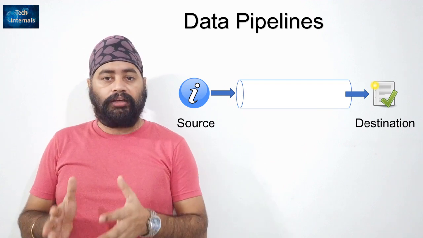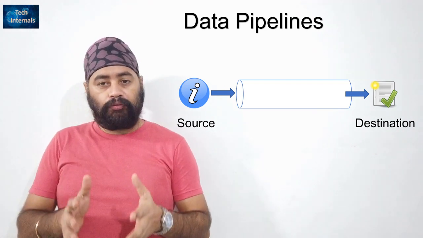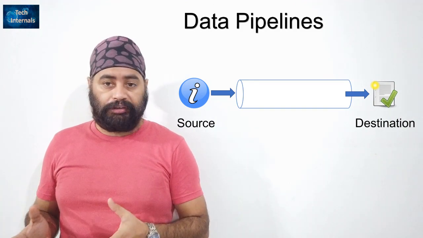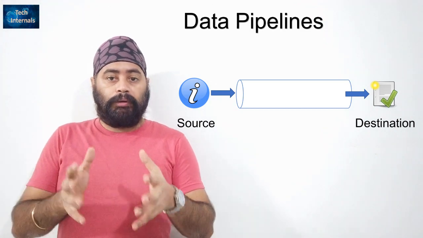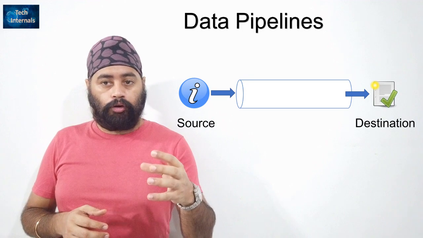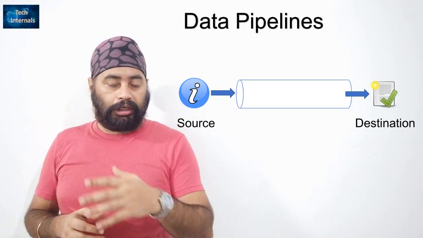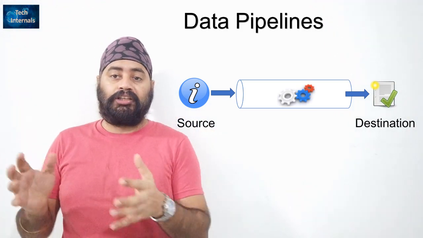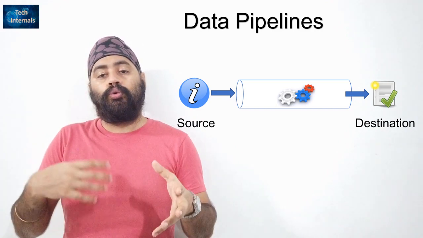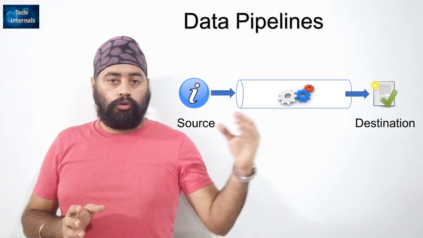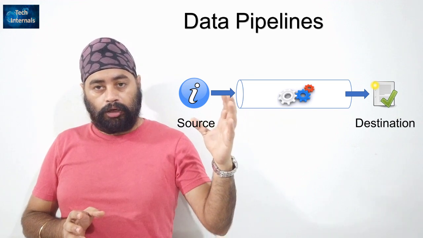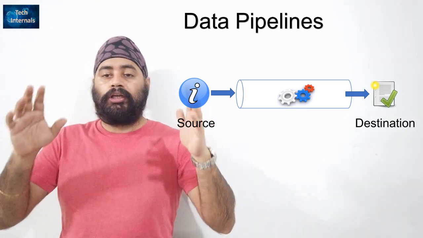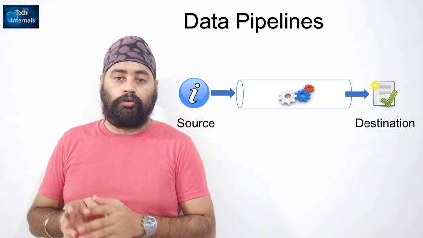Nowadays the data is getting huge, and processing it is not an easy task. You have to build different frameworks or pipelines to process that huge amount of data. That's why data pipelines came into the picture. Previously you would extract data from a particular database, transform it and load it to a target database. That ETL process is now a subset of data pipelines. So assume you are getting data from a particular source, location A, doing all the processing in your pipeline, and putting it into the destination, location B.